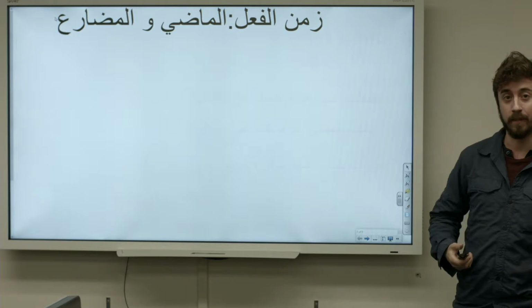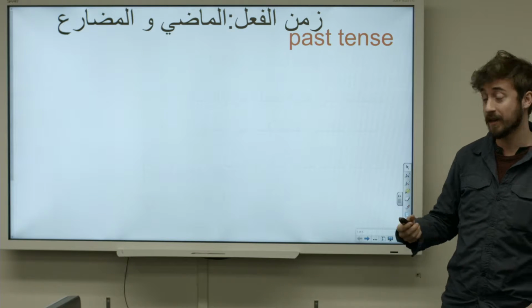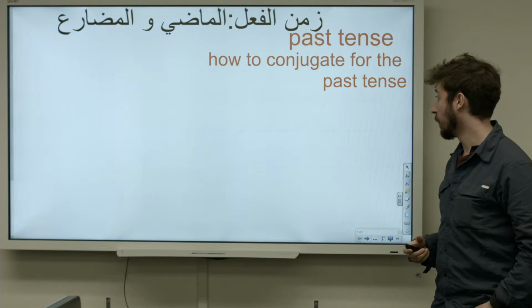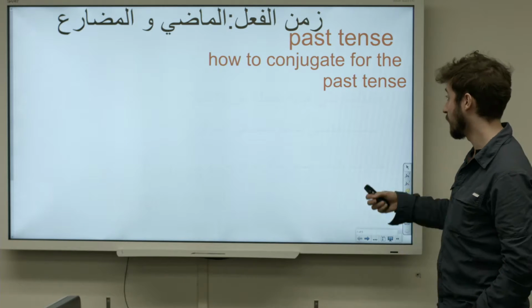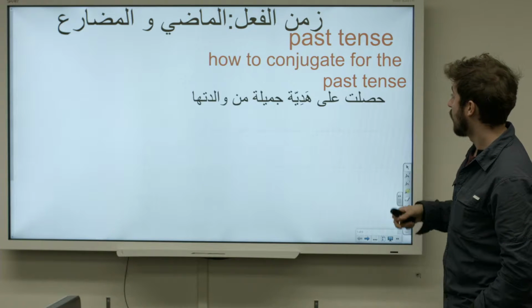Okay, so by now in your Arabic studies, you probably know how to use the past tense and to conjugate in the past tense, right? And so just to go over some examples of how to use the past tense, which you probably already know by now, and this is probably a review. We have a sentence like this.